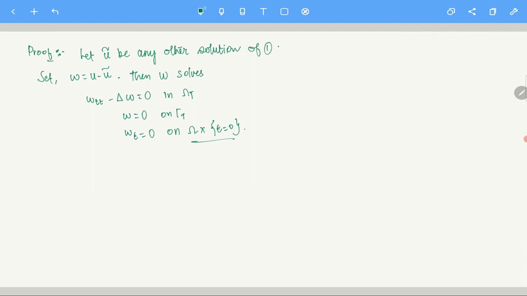This is very trivial. Now what we are going to do is define the energy of the system. This is very physical. You remember we did something similar in the wave equation also. The energy E(t) we define here as half the integral over omega of w_t w_tt plus gradient w dot gradient w_t dx. Clear?